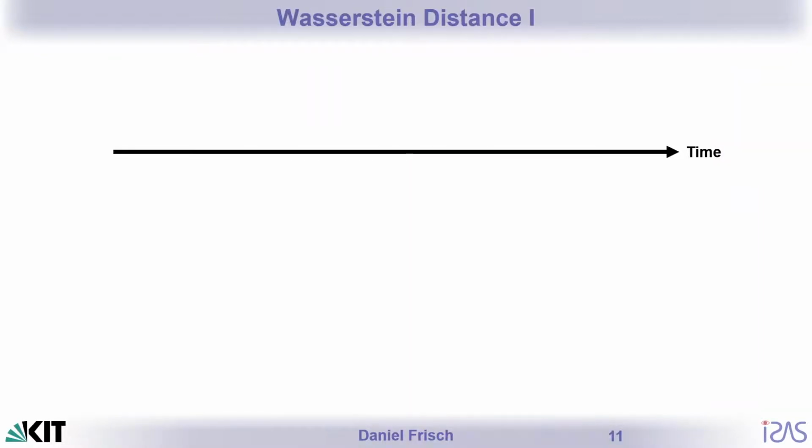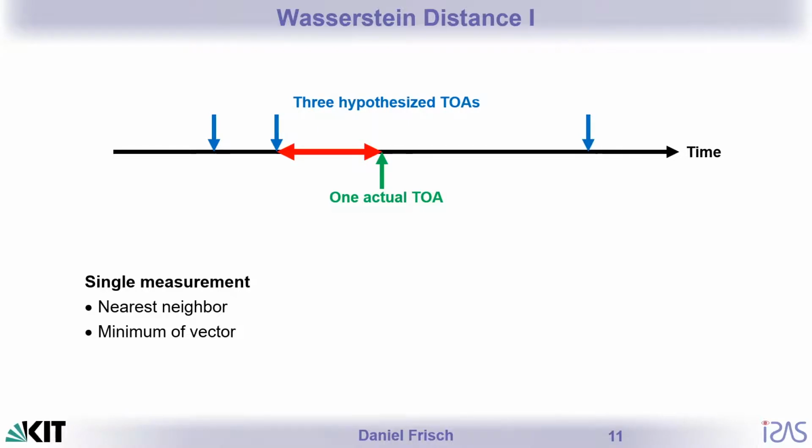In a very simple setup on the time axis, suppose we have 3 hypothesized times of arrival and just one actual time of arrival because the messages from the other 2 targets were not received at this receiver. Then it's obvious to see that we just have to associate the nearest neighbor, which is computationally simply finding the minimum of a vector, so very easy to do.